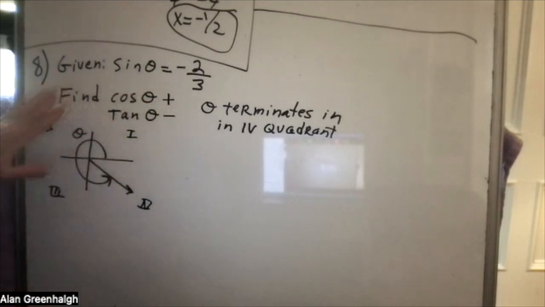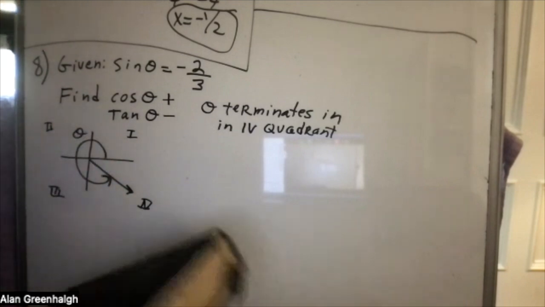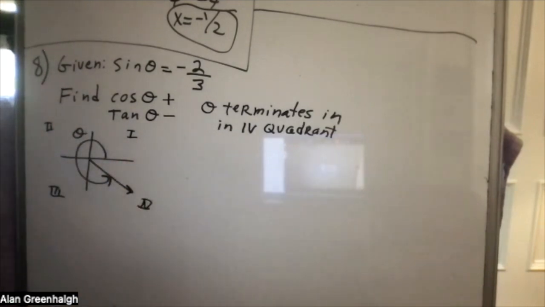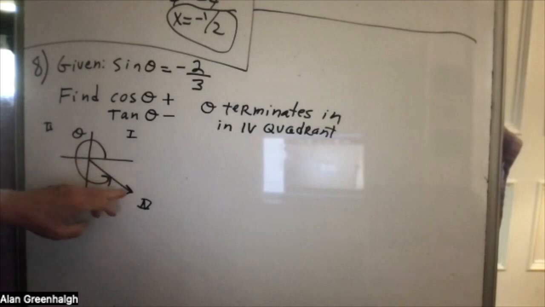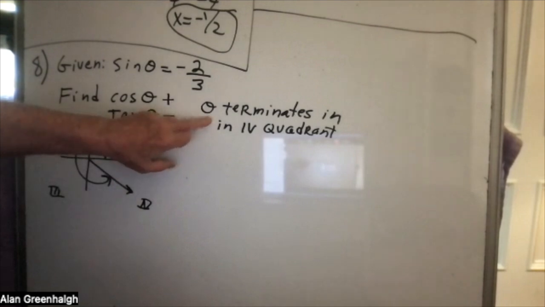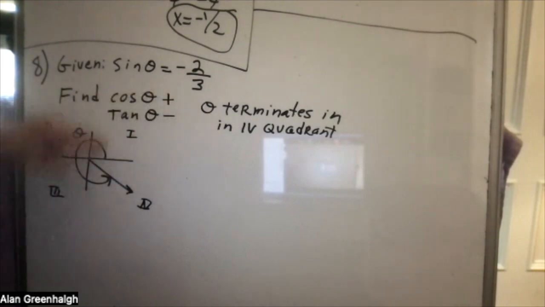So before we actually even do the problem, you're just laying out all the pieces of information that are very important for us to know. Drawing the angle as it terminates in the fourth quadrant, which it tells us in the problem, and therefore cosine will be positive, tangent will be negative because tangent is positive only in the third quadrant.